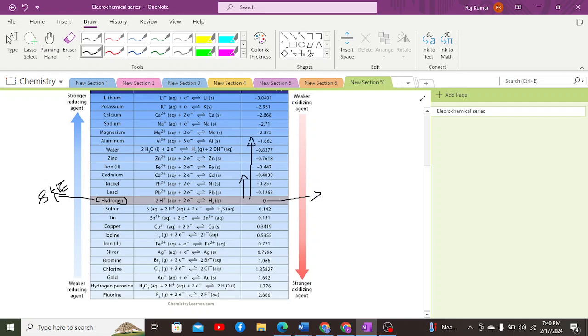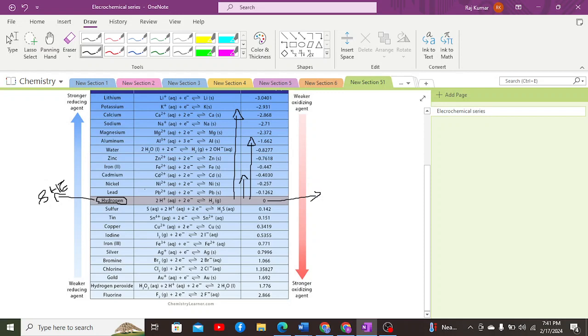Because they have negative reduction potential, they have more capability to lose electrons than accept them, so these are more reactive. They perform oxidation, and since they lose electrons, they act as reducing agents.